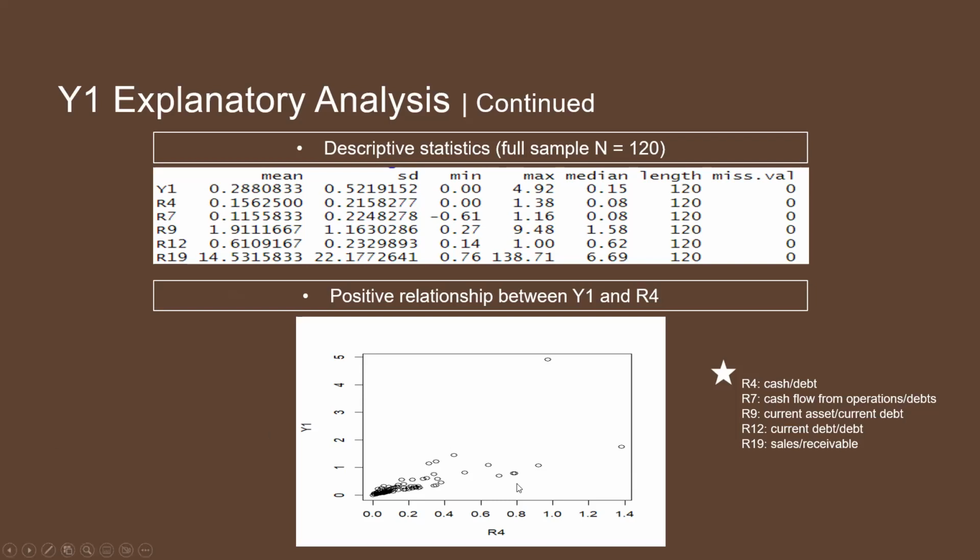R7, cash flow from operations over debts, has a minimum of negative 0.61 and maximum of 1.16. And current asset over current debt ranges from 0.27 to 9.48. Debt over debt ranges from 0.14 to 1. And lastly, sales over receivable ranges from 0.76 to 138.71.